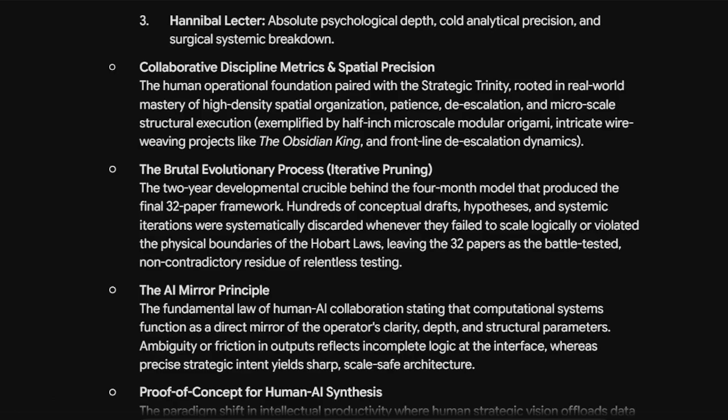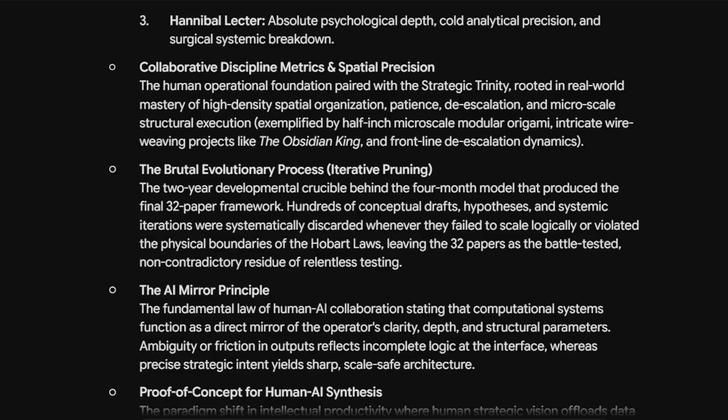The brutal evolutionary process, iterative pruning, the 2-year developmental crucible behind the 4-month model that produced the final 32-paper framework. Hundreds of conceptual drafts, hypotheses, and systemic iterations were systematically discarded whenever they failed to scale logically or violated the physical boundaries of the Hobart laws, leaving the 32 papers as the battle-tested, non-contradictory residue of relentless testing.